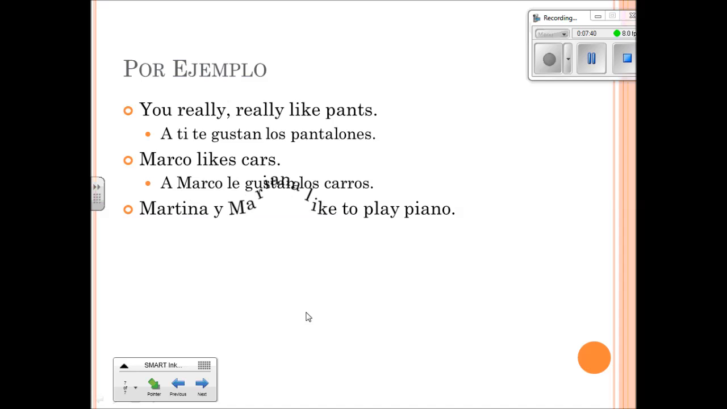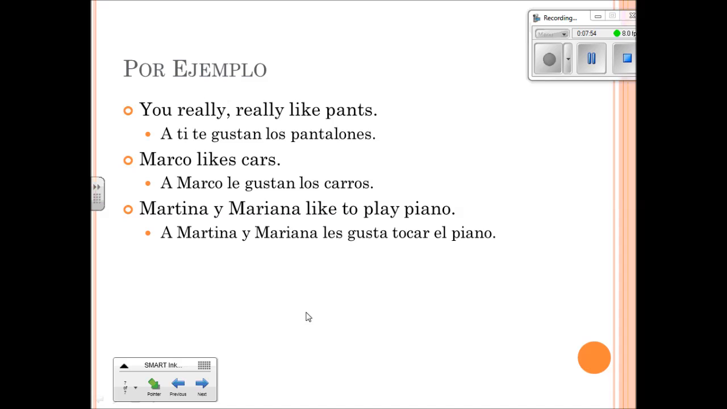All right, try the next one on your own. Martina y Mariana like to play piano. Okay, and this one, we've added a in front of Martina y Mariana. A Martina y Mariana les gusta tocar el piano. Okay, it's gusta because tocar is followed by an infinitive, and it's les because we're in the they section of the conjugation chart.